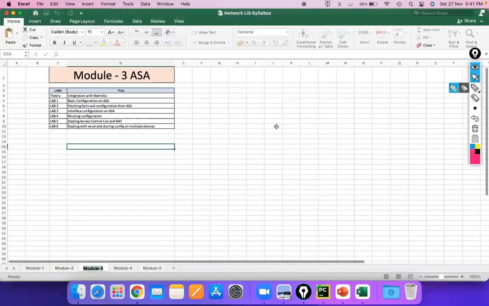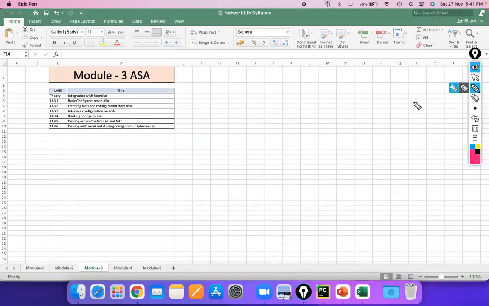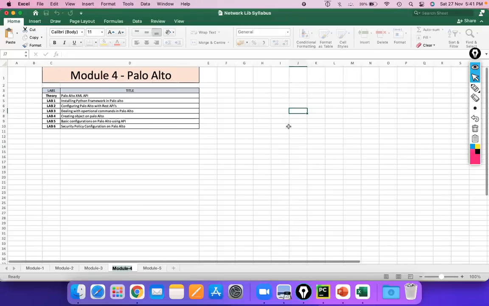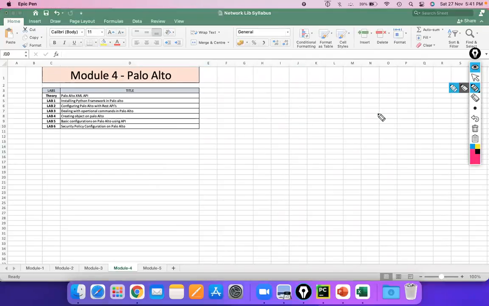Module 3 is completely for the ASA firewall. It's a security part. Here we're going to see how we can automate our ASA firewall, and there are 5 to 6 labs in the security module. Module 4 is for Palo Alto firewall. It's basically a part of APIs, guys. Module 4 and module 5 are just add-on parts that we are giving to you, which include six labs.